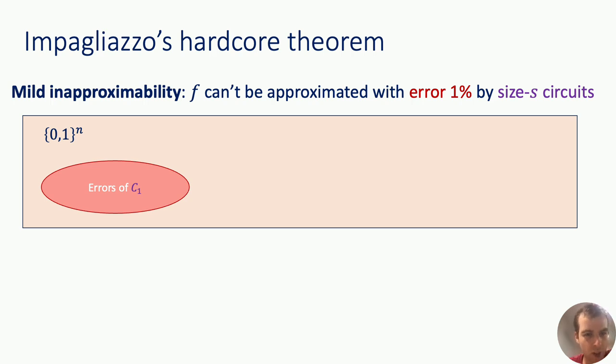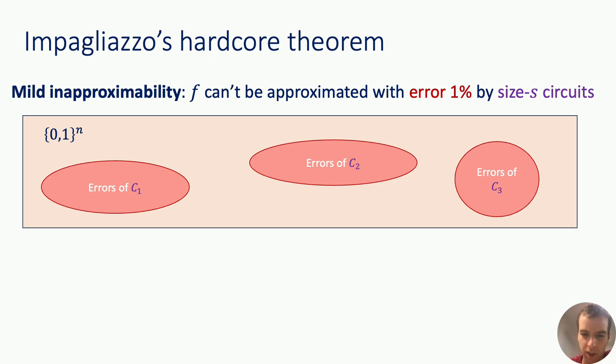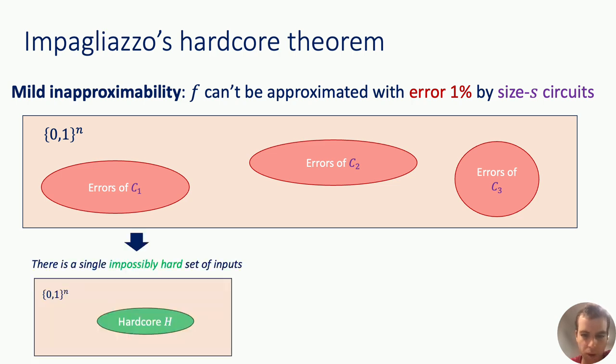And maybe, if I don't know anything else about this theorem, I might expect that if I look at a different circuit of size s, maybe C2 here, it'll have some different patch of errors that it makes, and that there's no relation amongst these patches of errors. And if I look at a third circuit of size s, it has its own patch of errors somewhere else in the input domain. So the surprising thing about the hardcore theorem is it says that there's a single set of inputs which is simultaneously hard for all circuits.